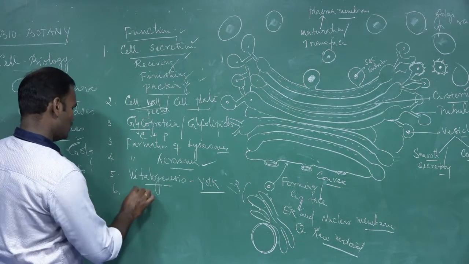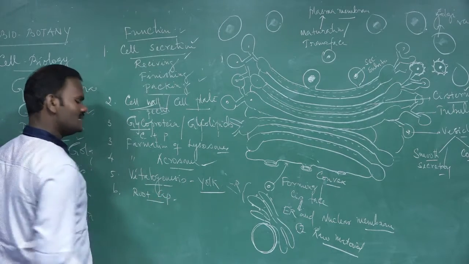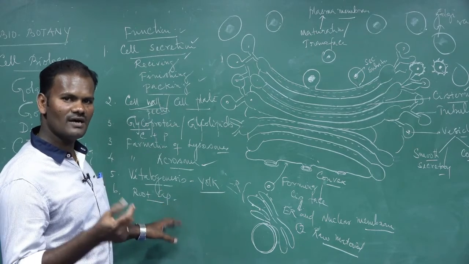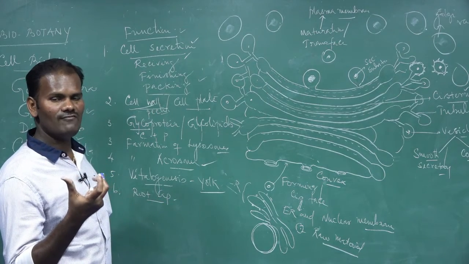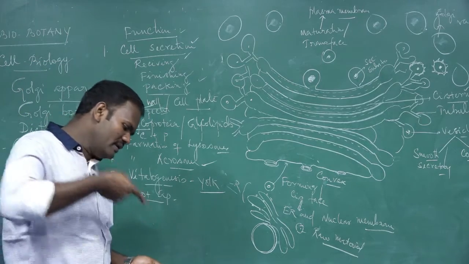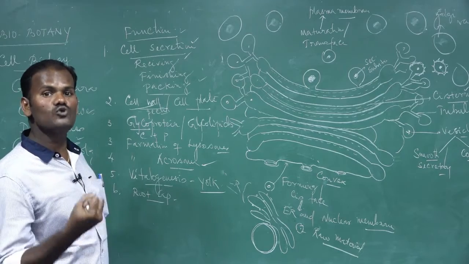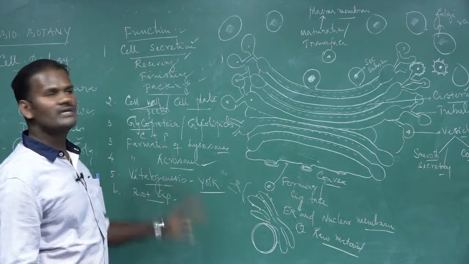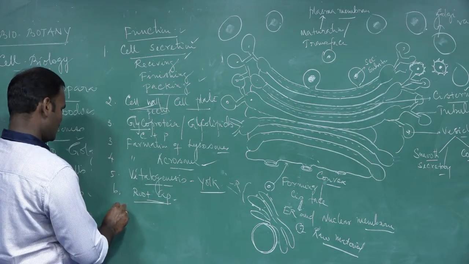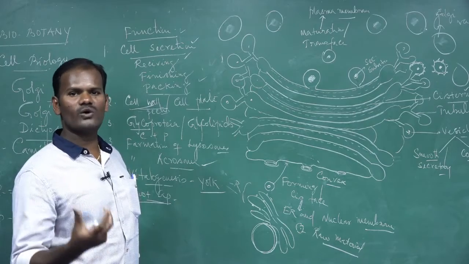Next, the root cap. Root caps are rich in Golgi bodies, so they are mainly involved in the secretion of lubricants. What is the function of lubrication? It plays an important role at the root tip: when root tips penetrate into soil particles, they get lubricant. This lubricant is synthesized by the Golgi bodies, which play an important role in root caps. Next, hormones are also synthesized, mainly hormones of the endocrine glands.